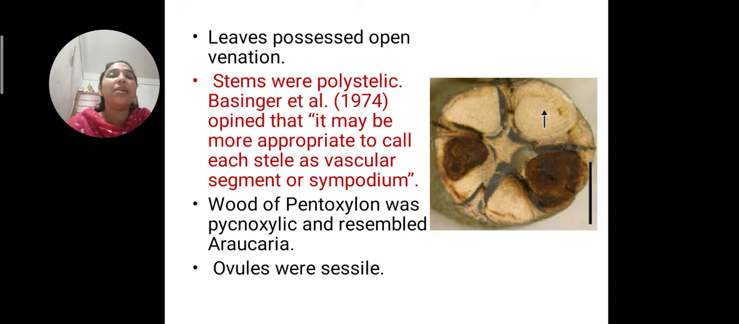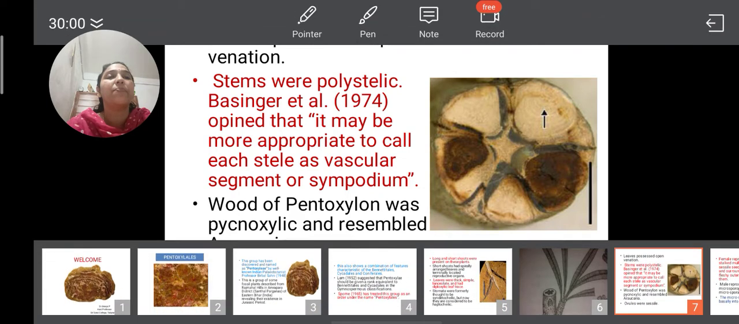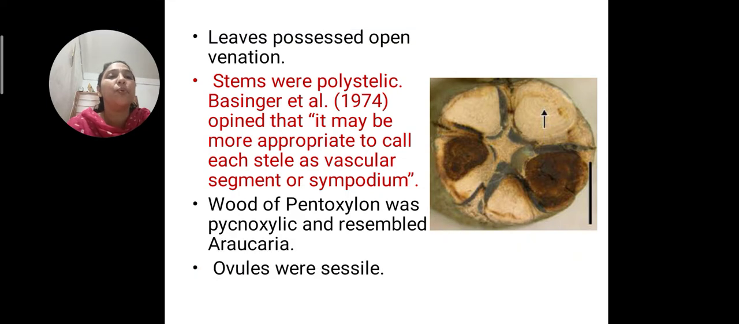And there are different opinions. According to Bessinger, this is considered as a sympodium. The stele is a vascular segment known as sympodium. This picture shows the sympodium. See, this is the sympodium, with 1, 2, 3, 4, 5 xylem groups.